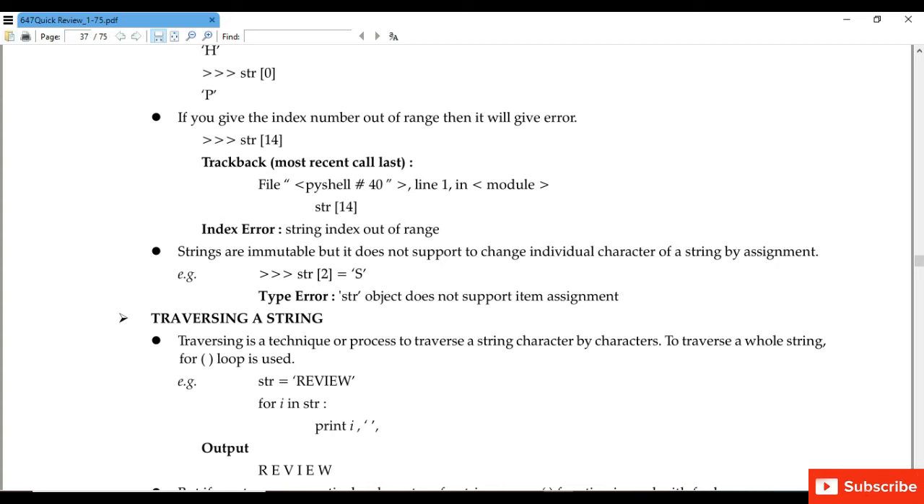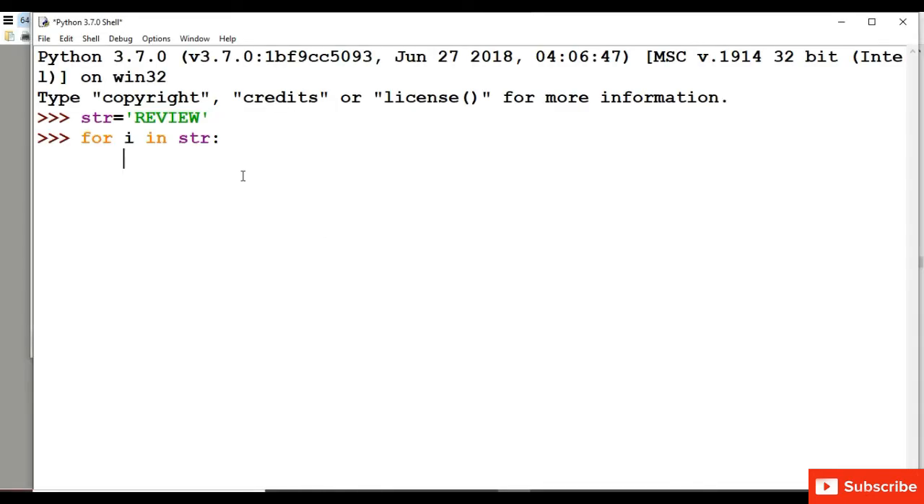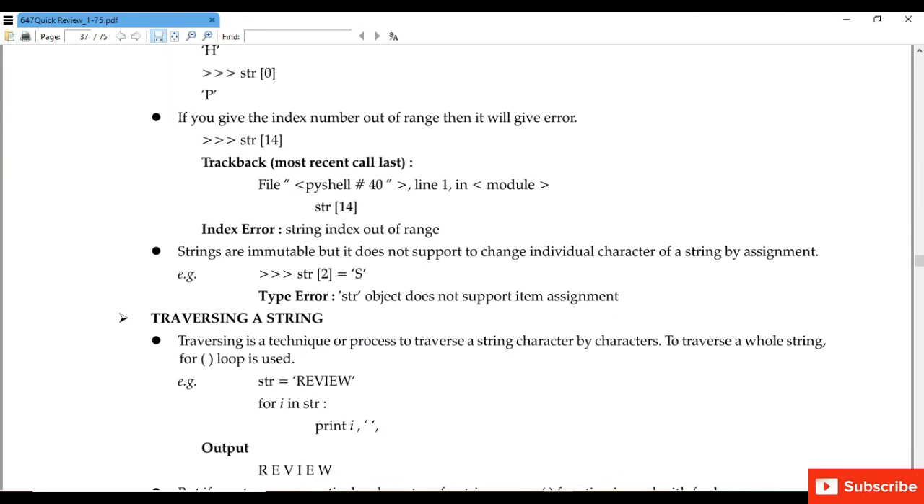We have written str, string is equal to review. So we have taken a string that is review. Now we will apply the for loop: for i in str. i is any variable. For i in str, we are displaying the value of i. So in the output we will get review. First R will be printed, then E, then V, I, E, W. We can also display the string in the same line.